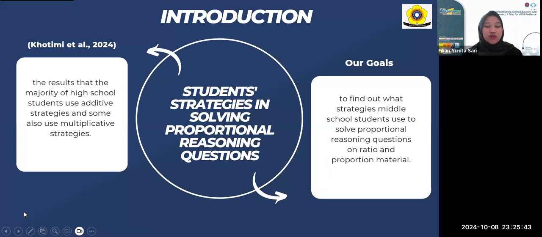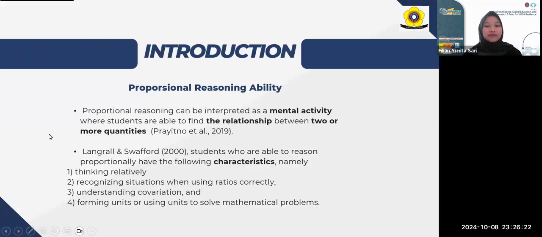Student strategies in solving proportional reasoning questions. According to research of Khatimi et al. 2024, the result is that the majority of high school students use additive strategies and some also use multiplicative strategies. So our goal in this research is to find out what strategies middle school students use to solve proportional reasoning questions on ratio and proportion material.